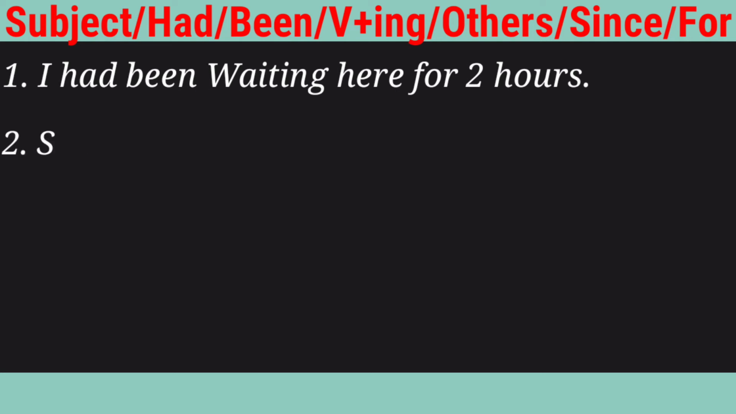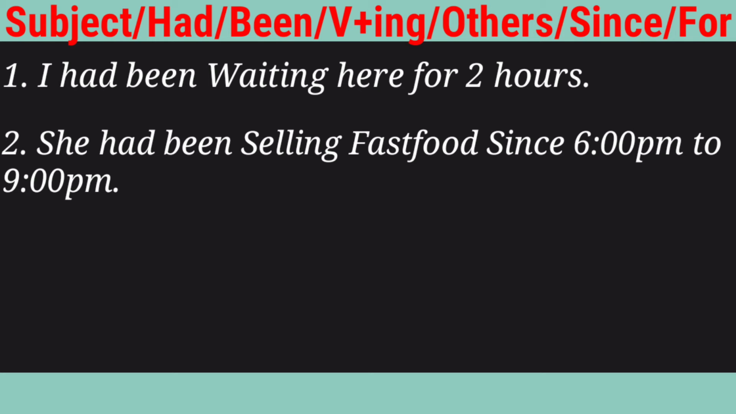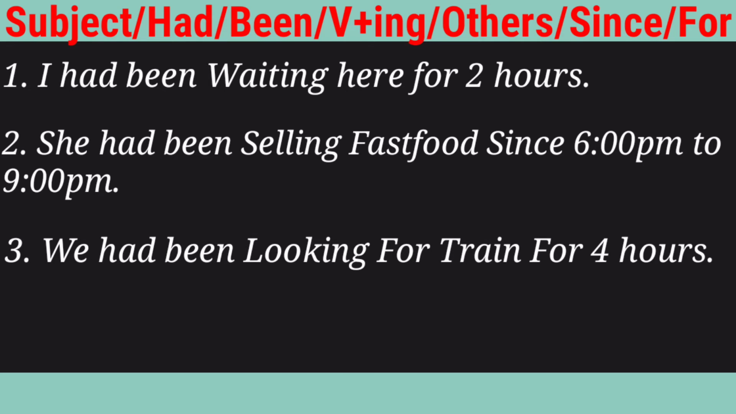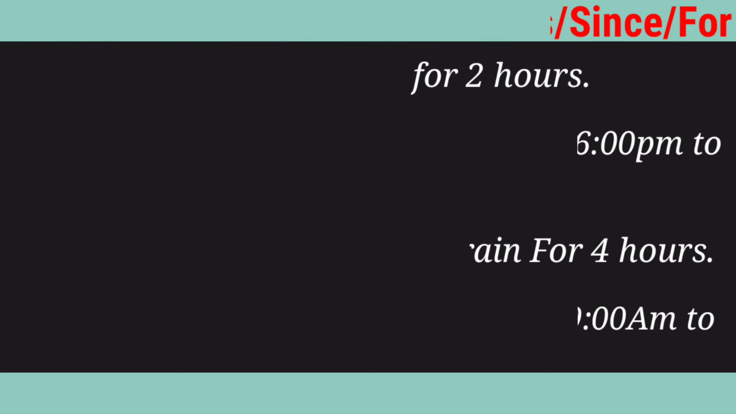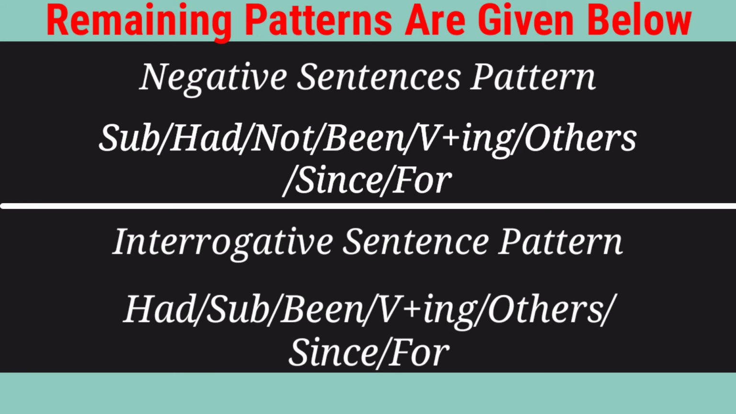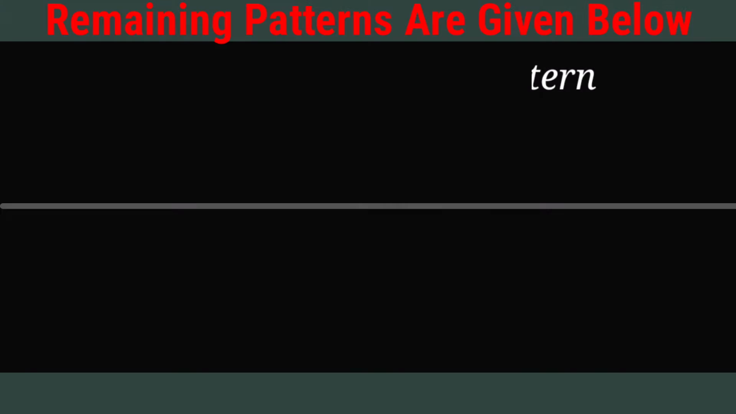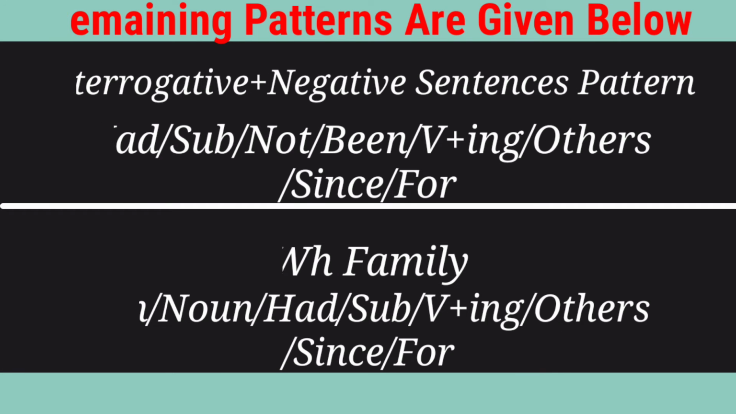The next one is she had been selling fast food since 6 p.m. to 9 p.m. The third one is we had been looking for the train for 2 hours. And the last one is Sita had been buying clothes since 9 a.m. to 1 p.m. So friends, these are the 4 affirmative sentences in past perfect continuous tense. The remaining types you can check the pattern in front of your screen. You can put the video on hold and take a screenshot for your practice.